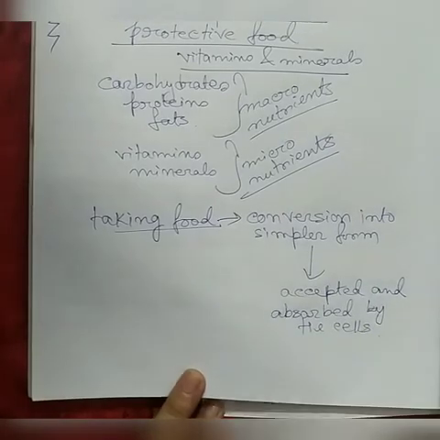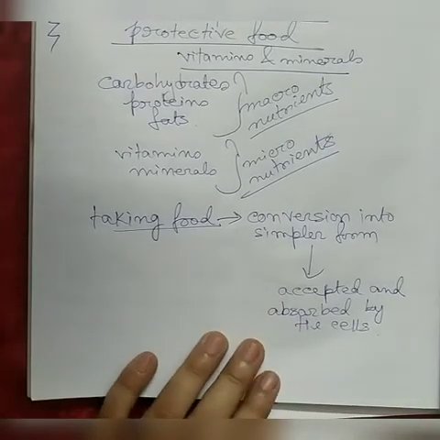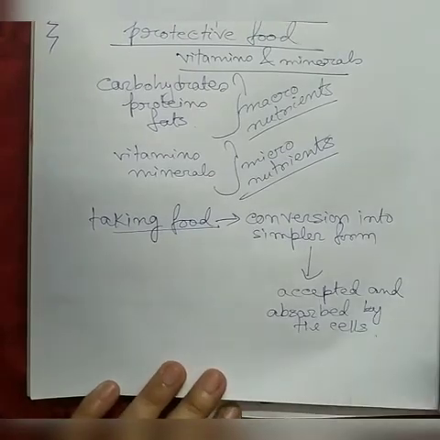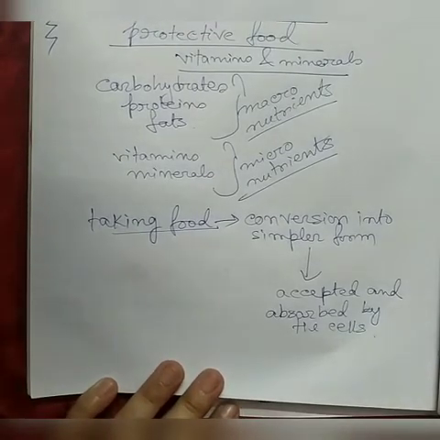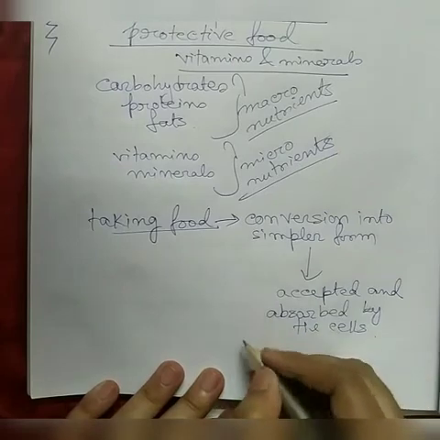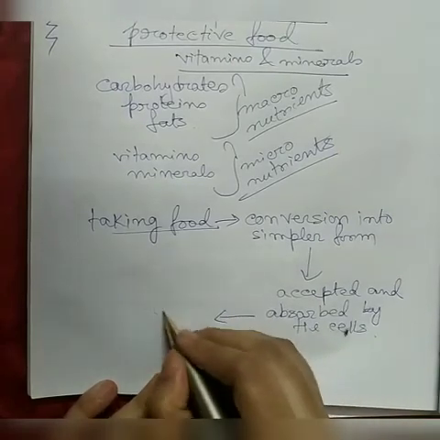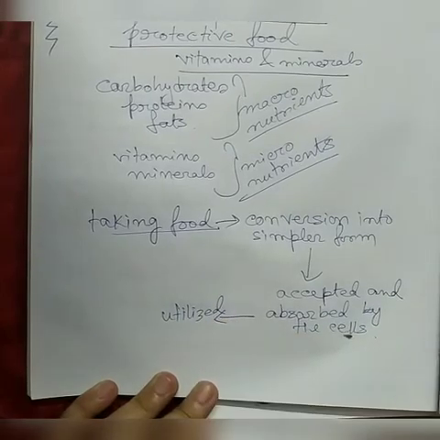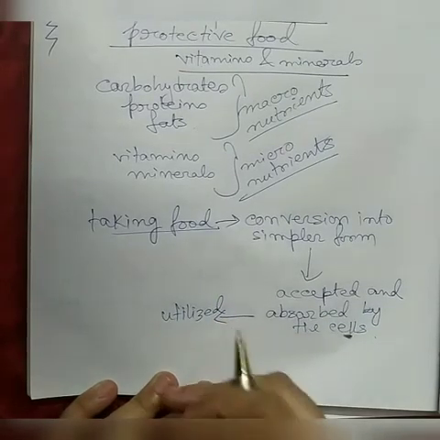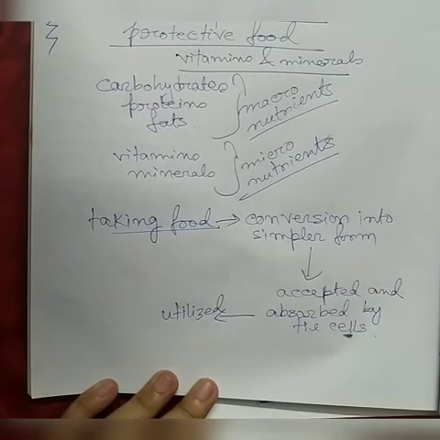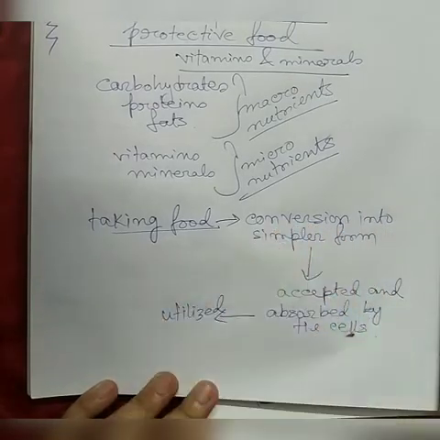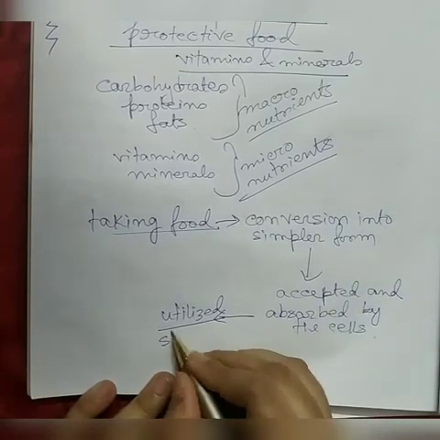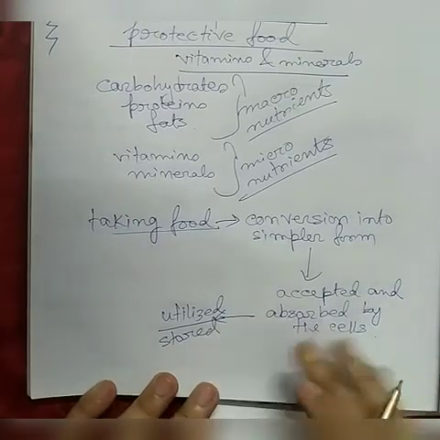The body cells will absorb the nutrients in the simpler form. After that, what is absorbed by the body cells has to be utilized by the body for energy, or for growth or repairment, or what is not utilized should be stored in the body. That is the next step.